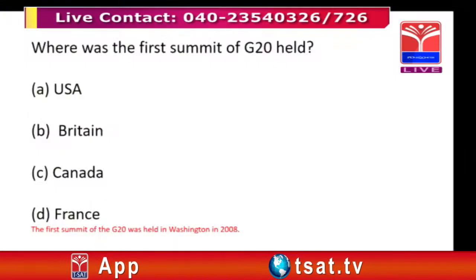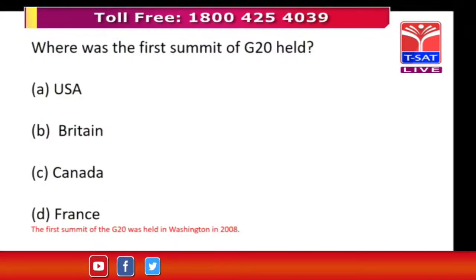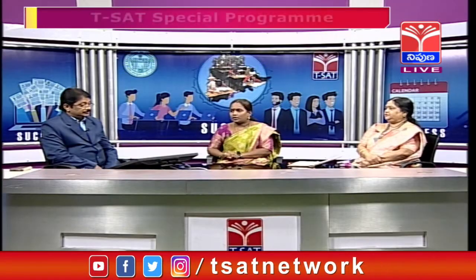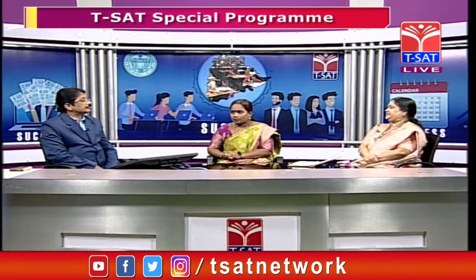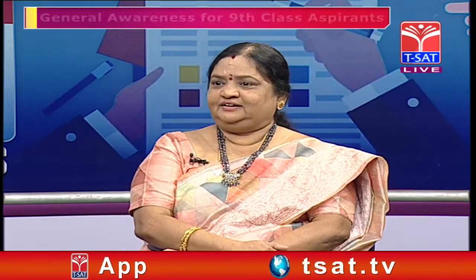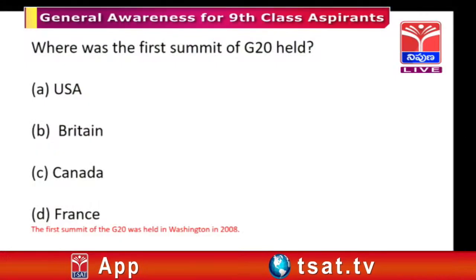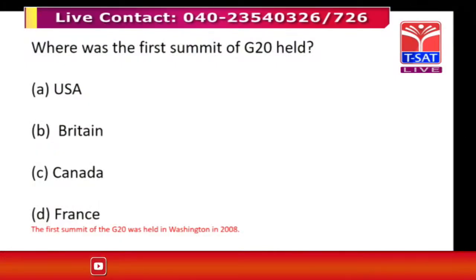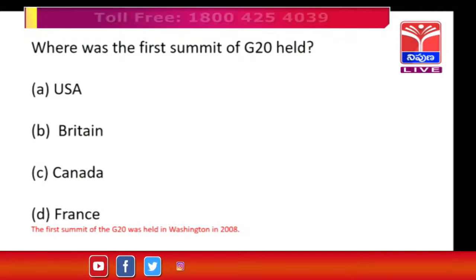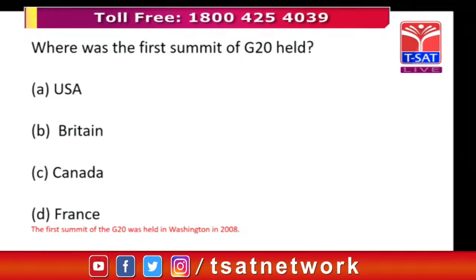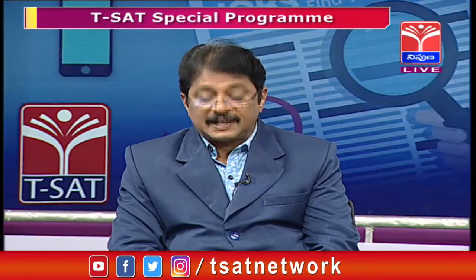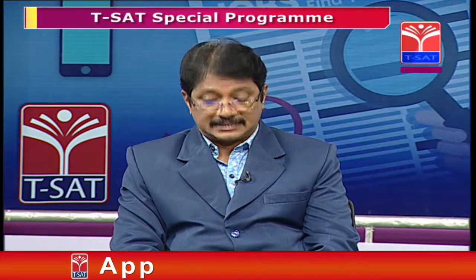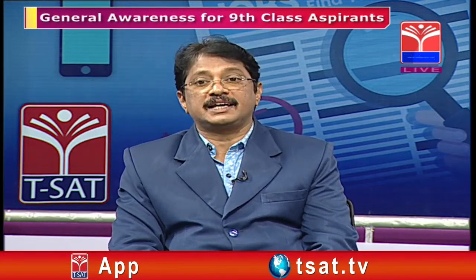Now, where was the first summit of G20 held? The first summit of G20 was held in Washington, USA, in 2008. Four options are given: Washington USA, Britain, Canada and France. What is the answer? USA. So the first summit of G20 was held in Washington in 2008.